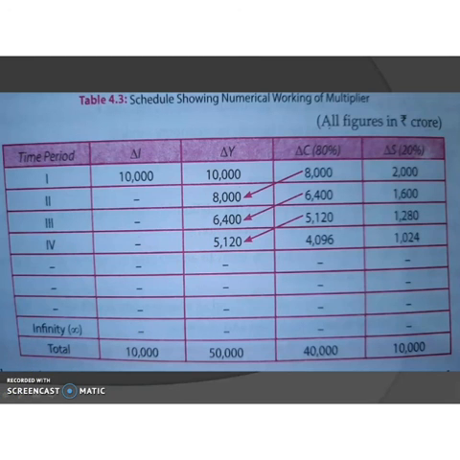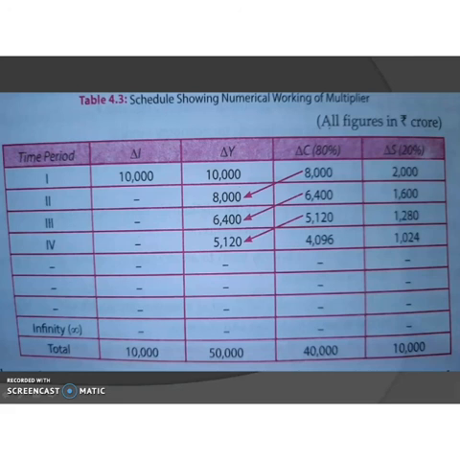Here we have discussed the forward working of the multiplier. Then it may also work in the negative direction in case of a fall in investment in an economy. That means if there is a fall in investment, the income is multiplied downward. Okay. So the multiplier has forward working and also backward working.